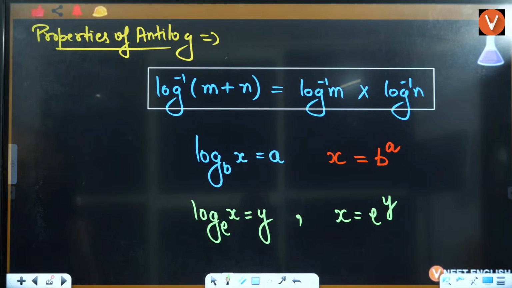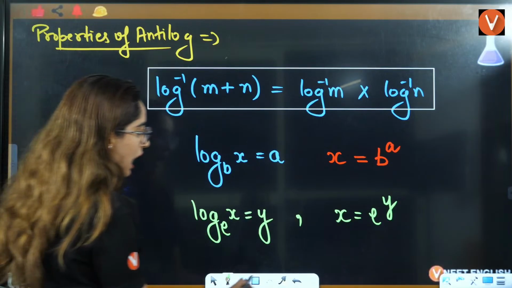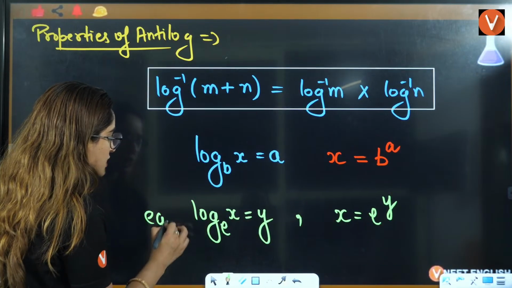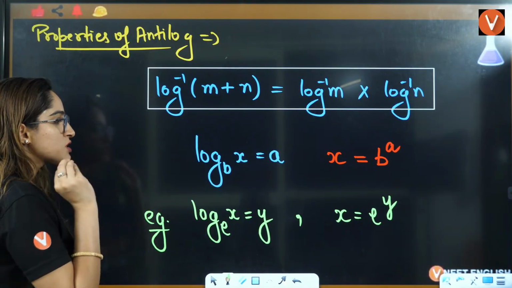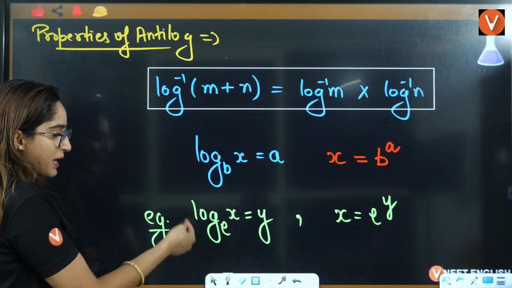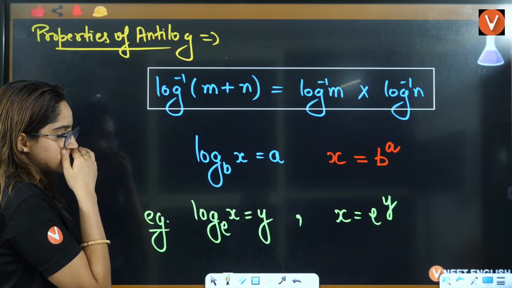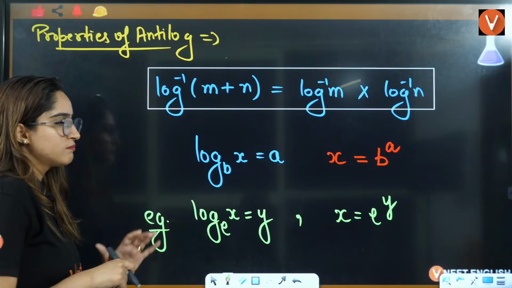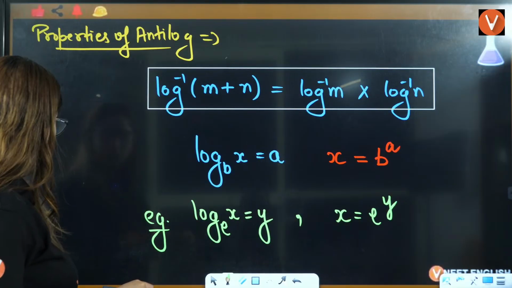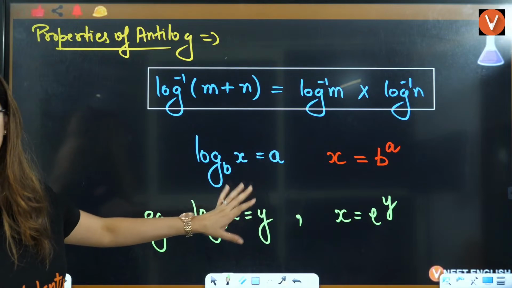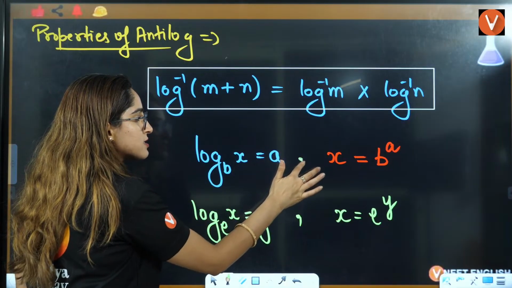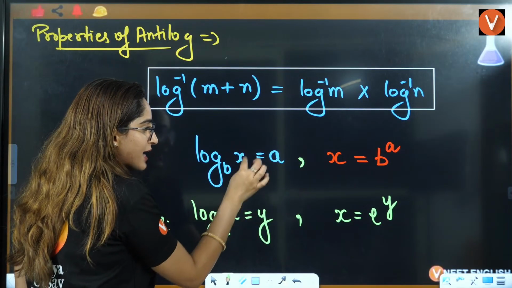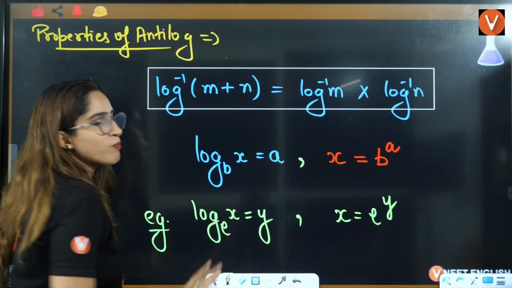Yes, students, is this thing clear to everybody or not? I'll tell you how you're going to use this in your antilog, right? For now, just remember this. First, you tell me you know how to use this property. This is log of x to the base b. This b you can also write as, this is b, this is x. This x value will be equal to b raised to power a.